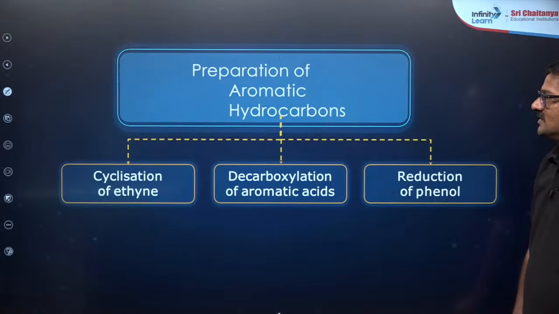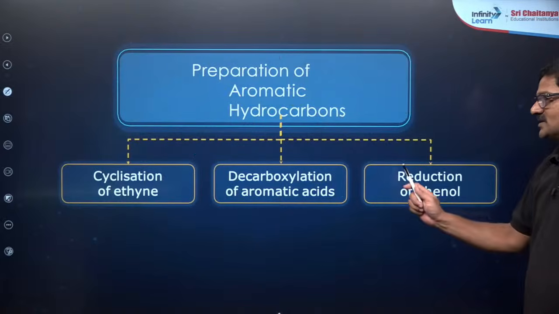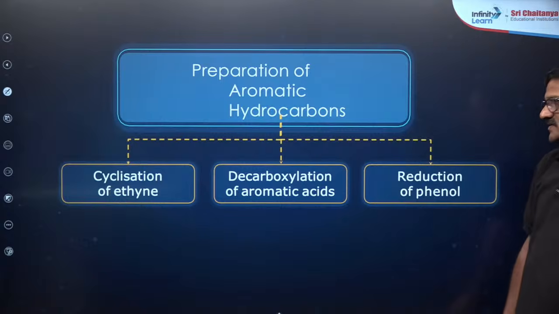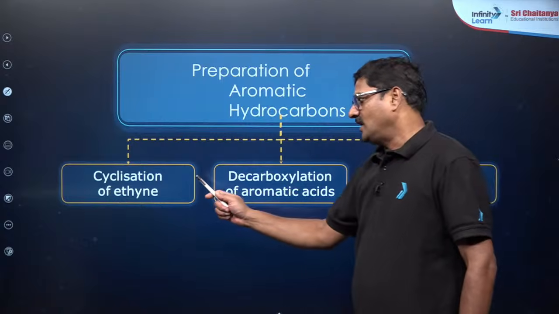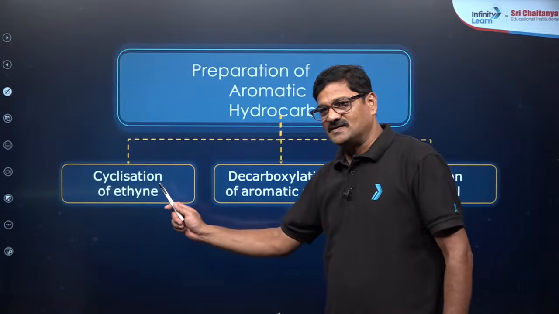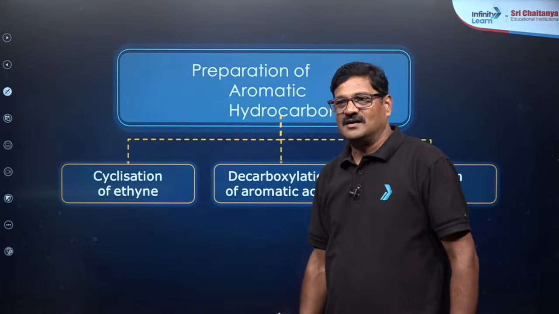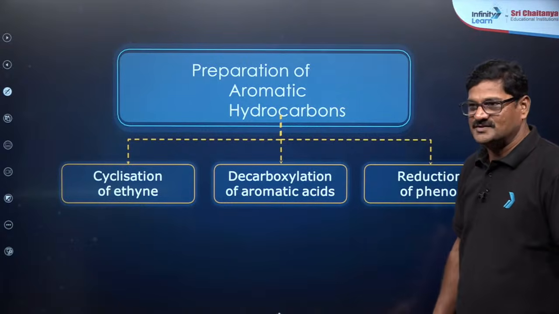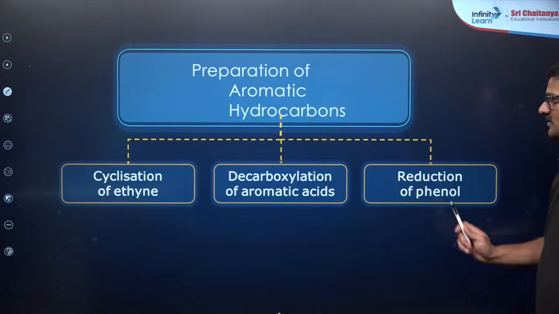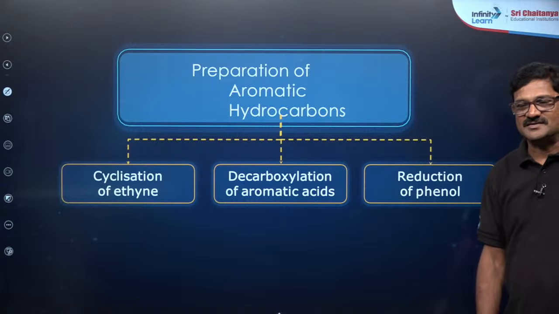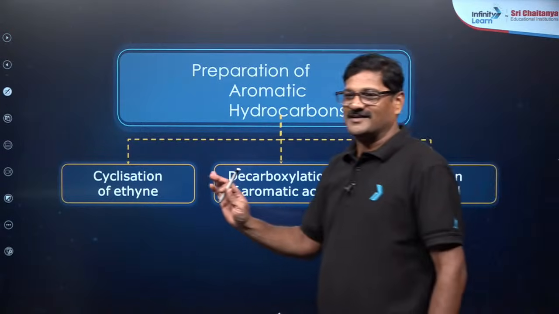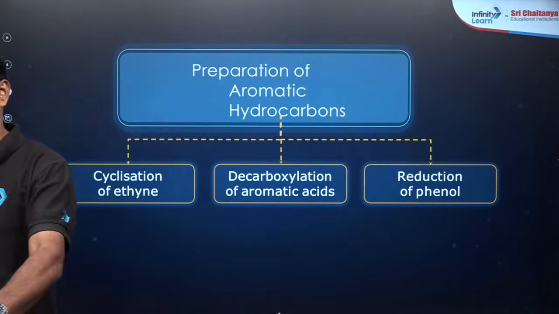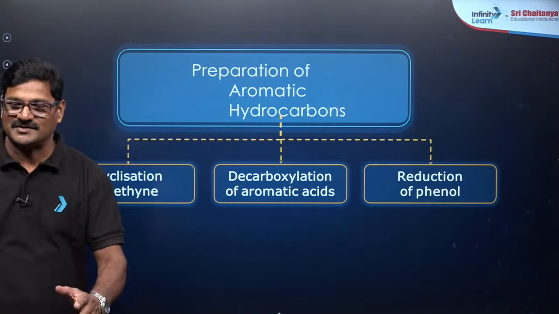And also, preparation of aromatic hydrocarbons is very important. So you can say aromatization, cyclization of alkynes, decarboxylation of aromatic acids, and reduction of phenol. These are the three methods, and a fourth method also I can say. Those students who are online, if you have any doubts and any inputs, you can ask.